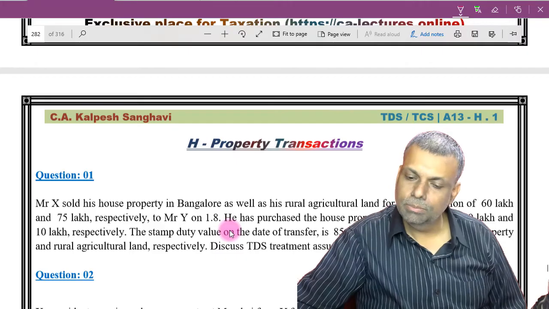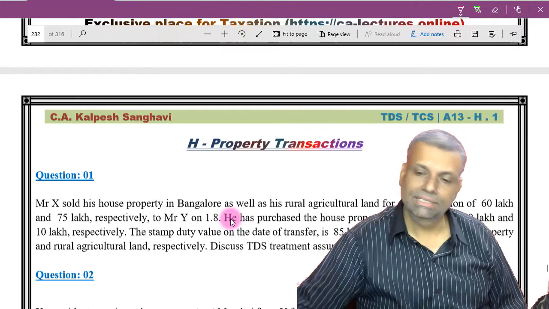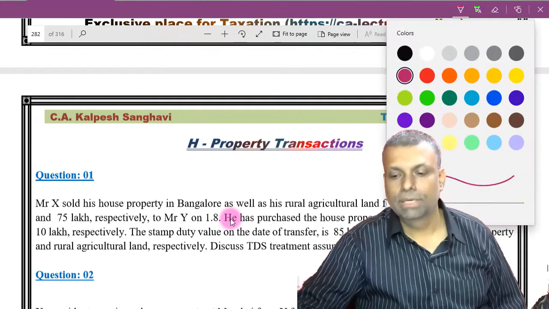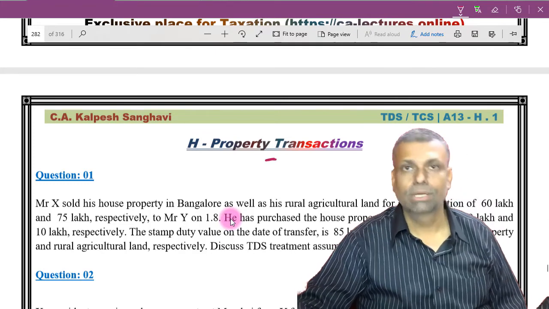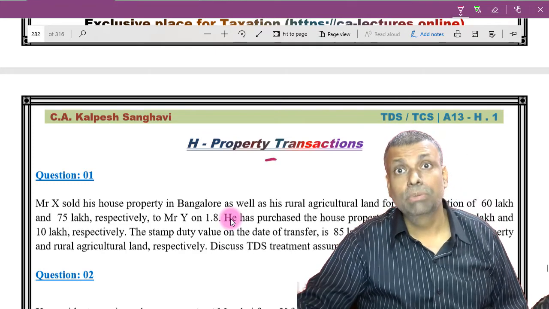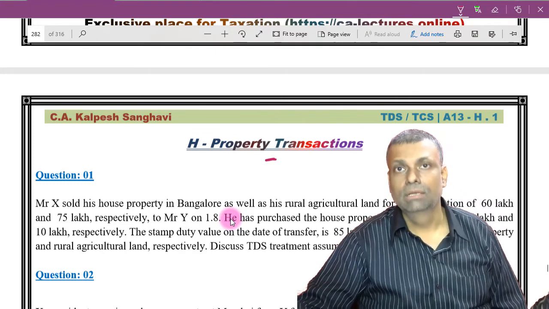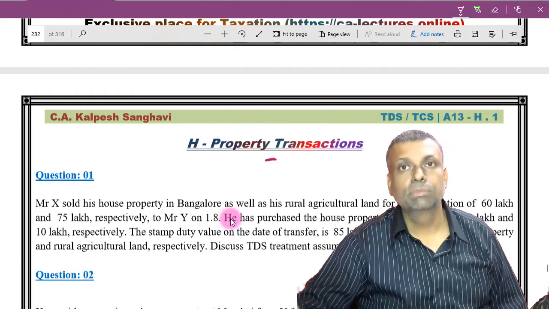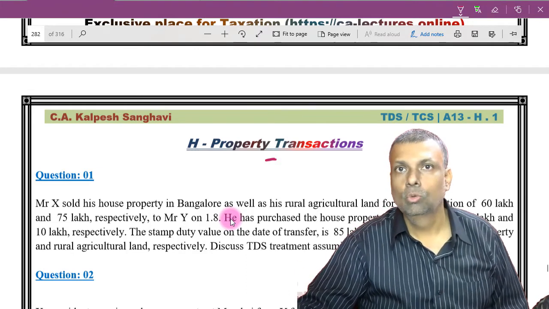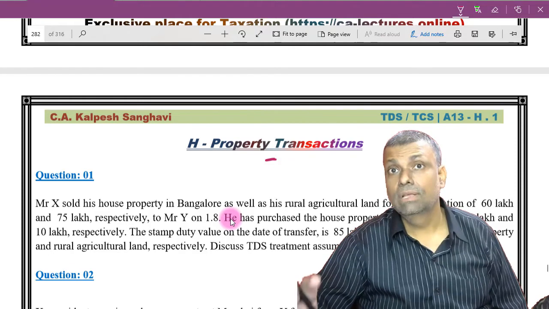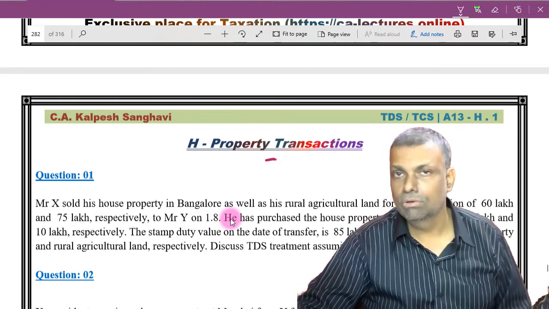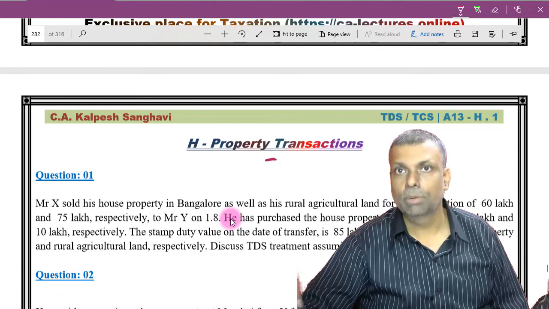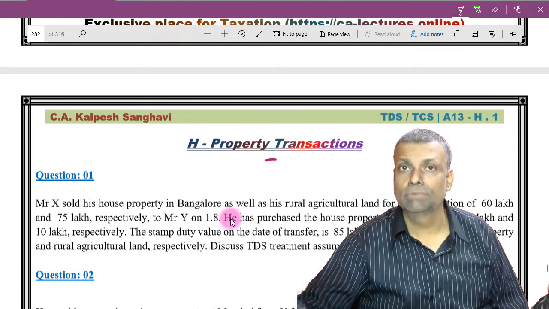Now come to this particular part, part H, property transaction. Friends, this particular part is about sale purchase of property. So where there is any sale purchase of property, then this particular clause and this particular section will come into picture, or if there is any compulsory acquisition of the property. There are two sections together that we got to study. One is sale purchase of the property, other is a compulsory acquisition of a property.